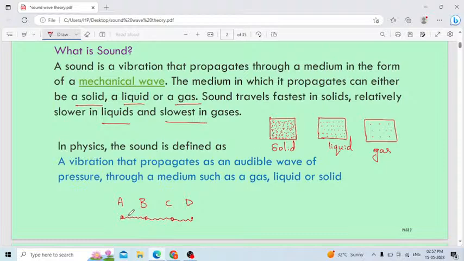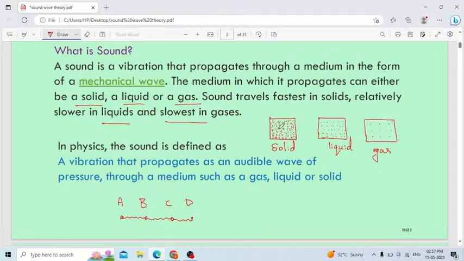But here when a sound wave travels, you can observe how it travels. Only the energy will transfer from one particle to another particle. The particle itself will not travel. Only the energy will travel from one particle to another particle.